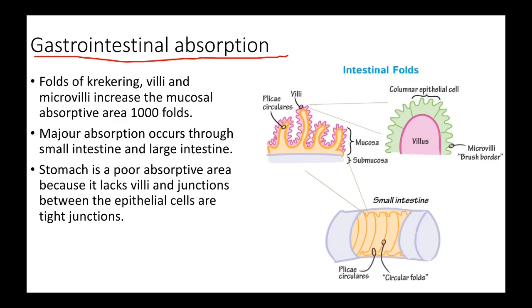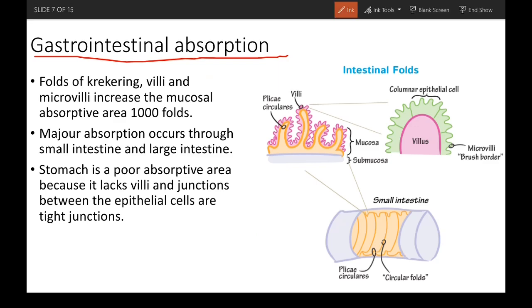So we have seen this now. Here the folds of Kerckring, villi and microvilli increase the mucosal absorptive area by 1000 fold, right? These are the plicae circulares, or the folds of Kerckring.